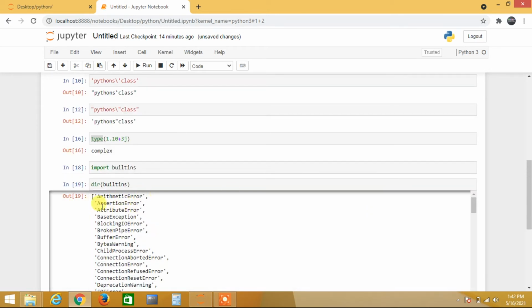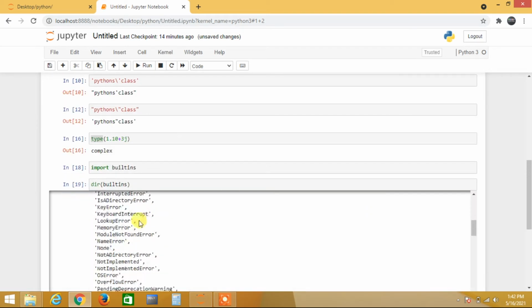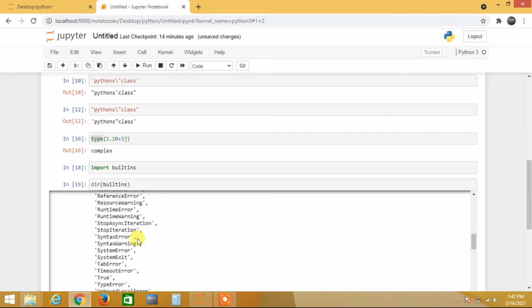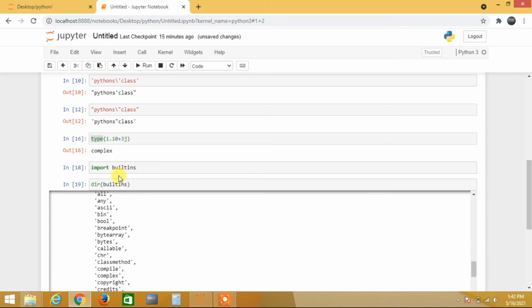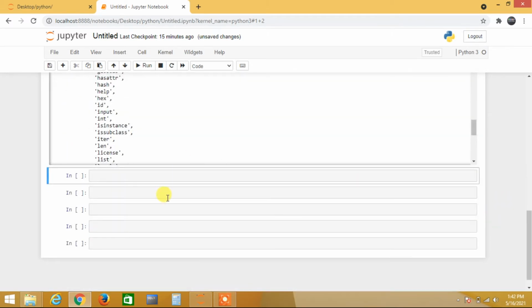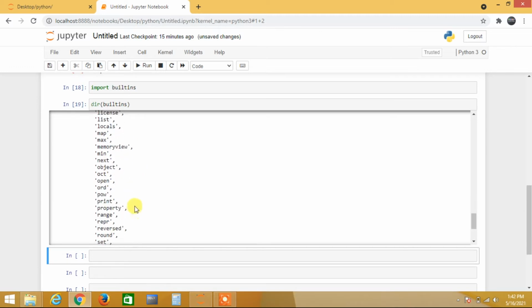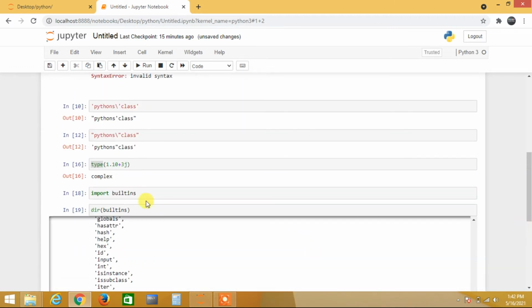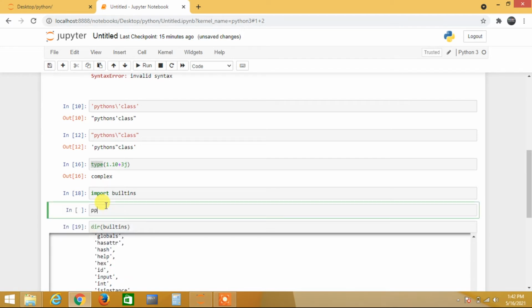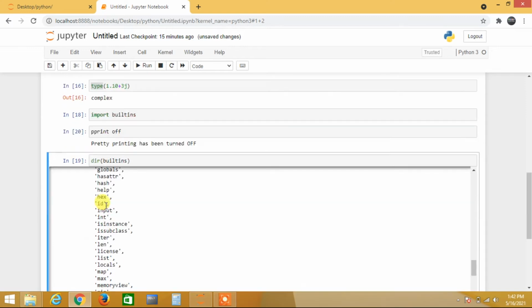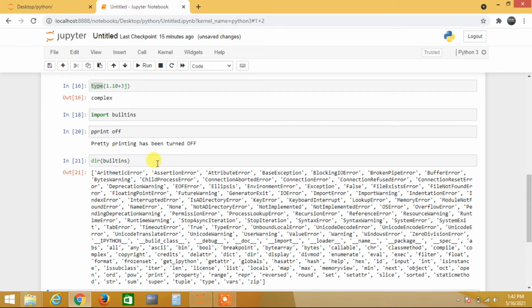See, ArithmeticError, AssertionError, AttributeError, all these are built-in code. These are all built-in function code, and this is going vertically, line by line. What I am trying to show is that if I enter print of p, it will give the output horizontally, so we can see all the code.